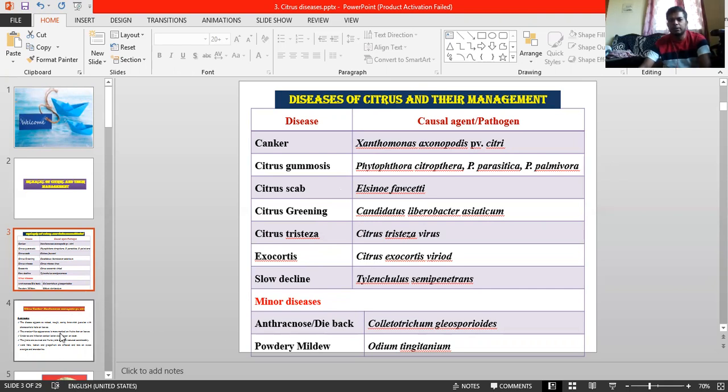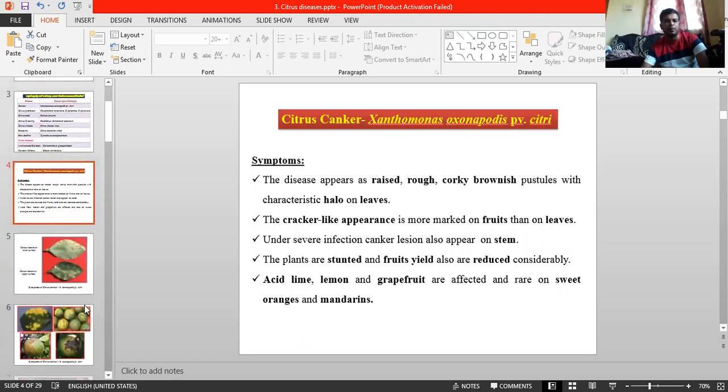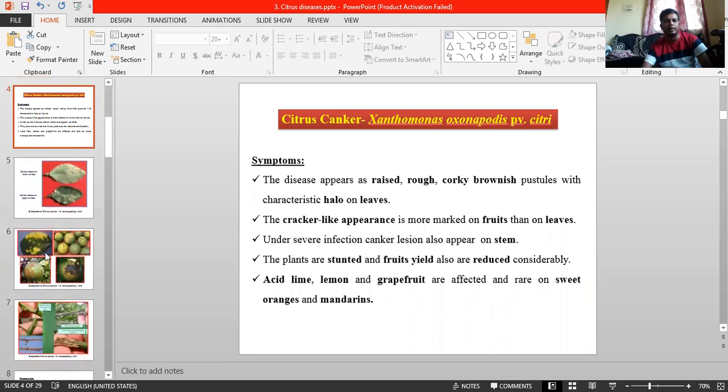This much regarding the list of diseases. Coming to the first one, the most important, citrus canker. It is caused by the bacterium Xanthomonas axonopodis pv. citri. Before going to symptom discussion, we can see photographs of the symptoms, how it looks.